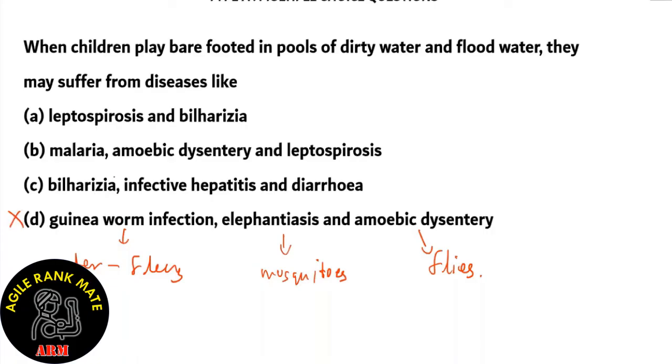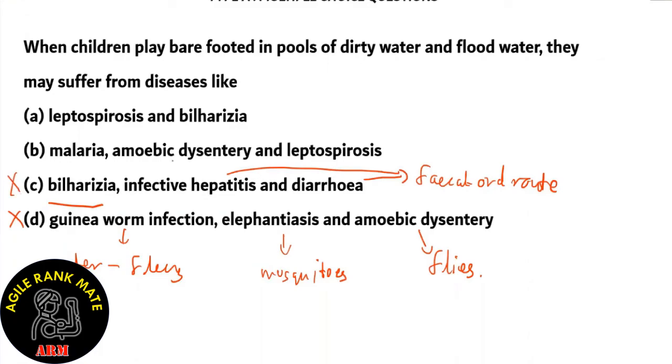What about option C? Bilharzia, infective hepatitis, and diarrhea. Infective hepatitis and diarrhea are caused due to the fecal oral route. And bilharzia is caused because of children playing barefooted in pools of dirty water. So option C is incorrect because some of them are not the correct option.